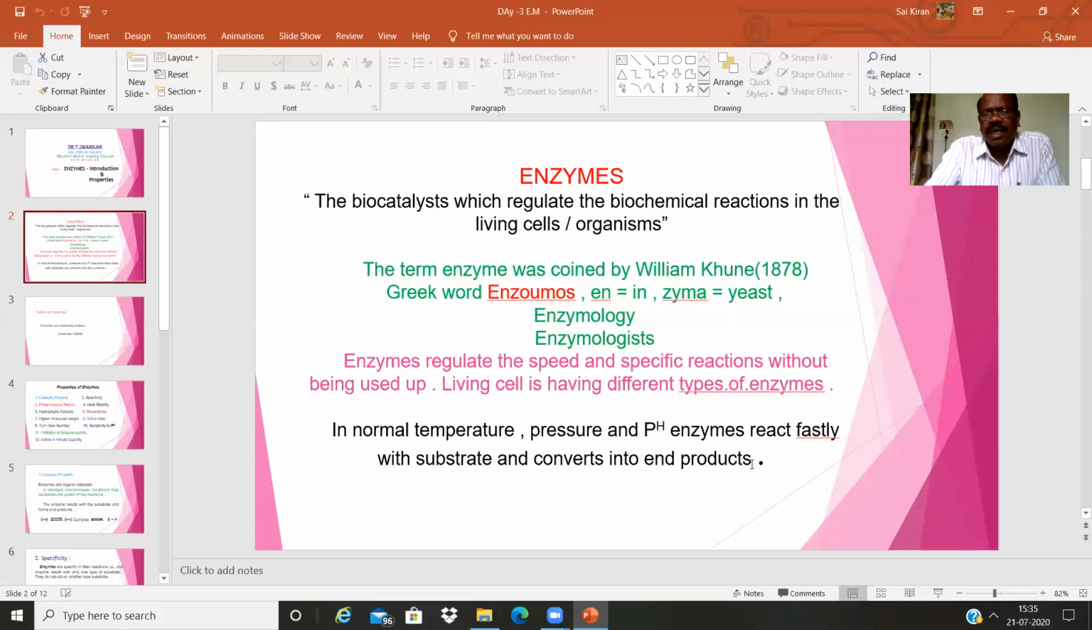Enzymes at normal pressure, temperature and pH, that is hydrogen ion concentration, react fast with the substrate and convert it into end products. Enzyme plus substrate gives the enzyme substrate complex, and then the products and enzyme are released. The enzyme released after the reaction is not affected.